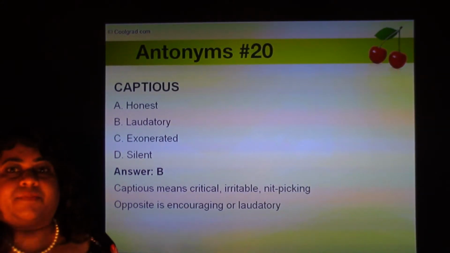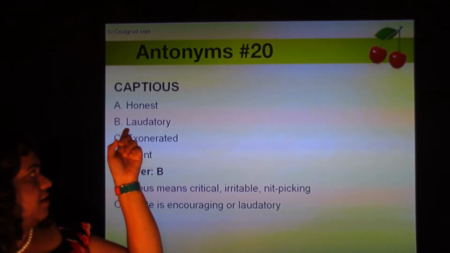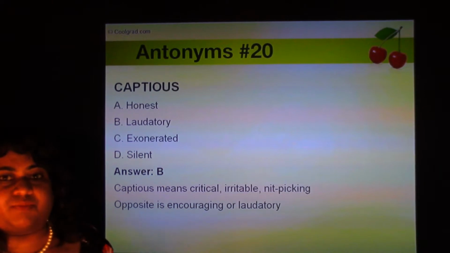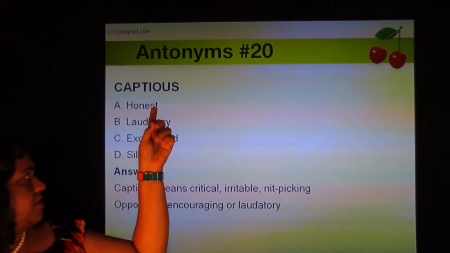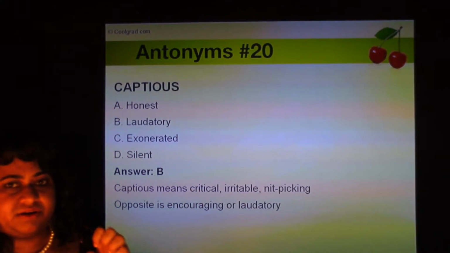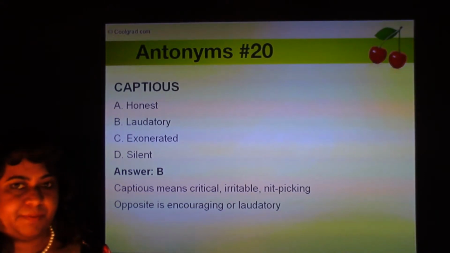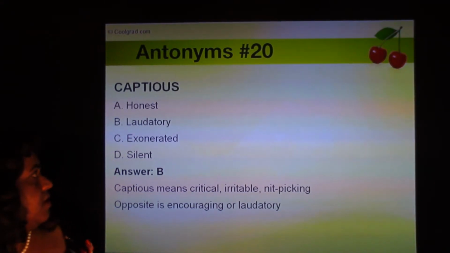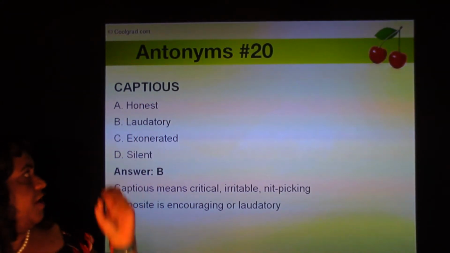We all know to applaud is to clap and encourage someone. So laudatory is when you cheer someone up, encourage them, praise them. Captious means criticizing someone, being critical, irritable, nitpicking and annoying the other person. So the opposite of captious is laudatory.